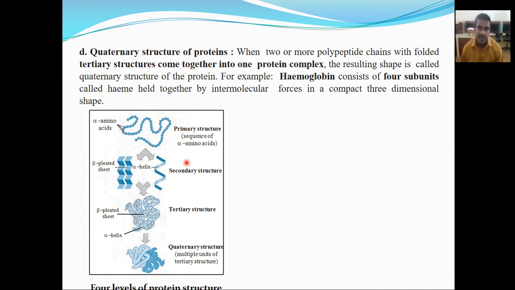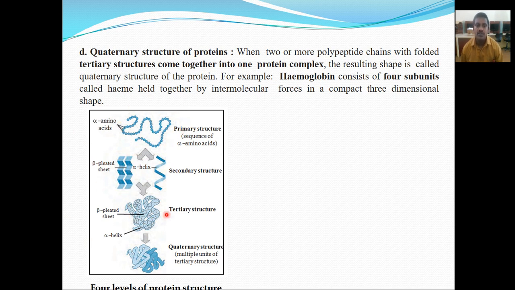A few examples of quaternary structure of protein. Here we'll see hemoglobin. You might know that hemoglobin is an oxygen-carrying protein. Hemoglobin is a quaternary structure of protein.